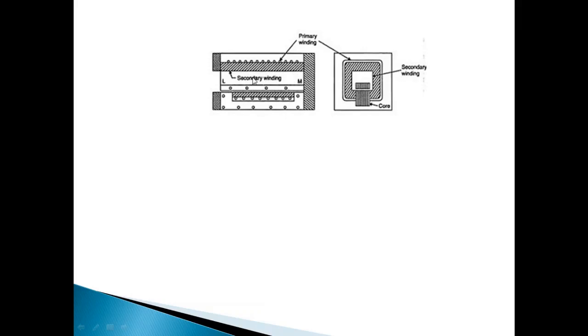The furnace consists of the LM part. It's made up of a special alloy, which forms a part of the magnetic circuit, right? This is going to form the magnetic circuit, and there is a provision that we can remove this magnetic circuit. We can take this LM out, and we can place another magnetic element over there. By doing this, we can operate it at different temperatures. We can remove this and insert another element which can withstand the higher temperature.